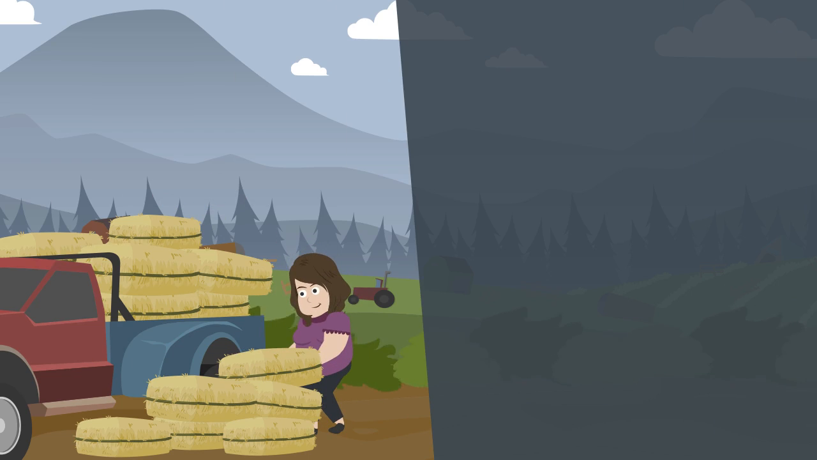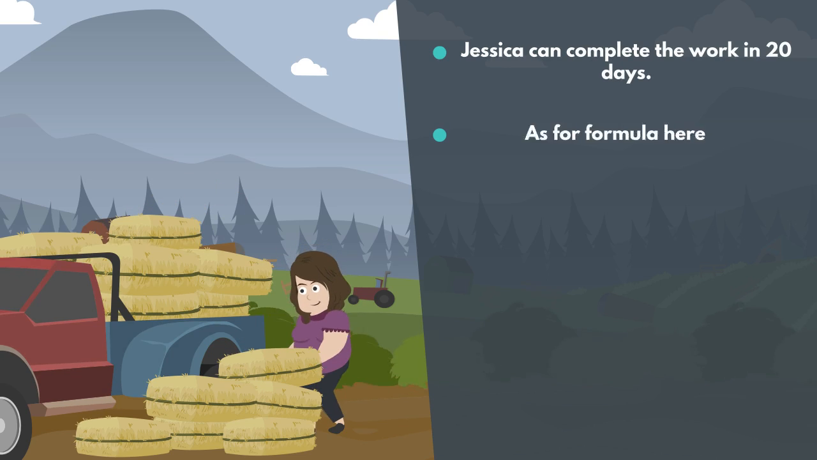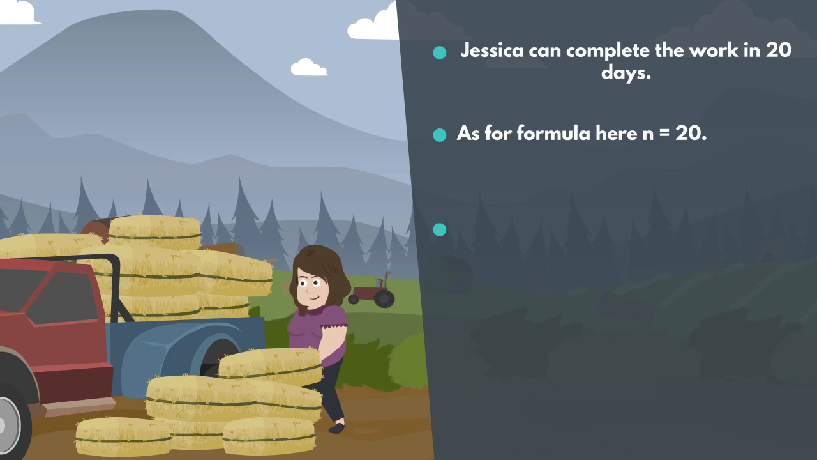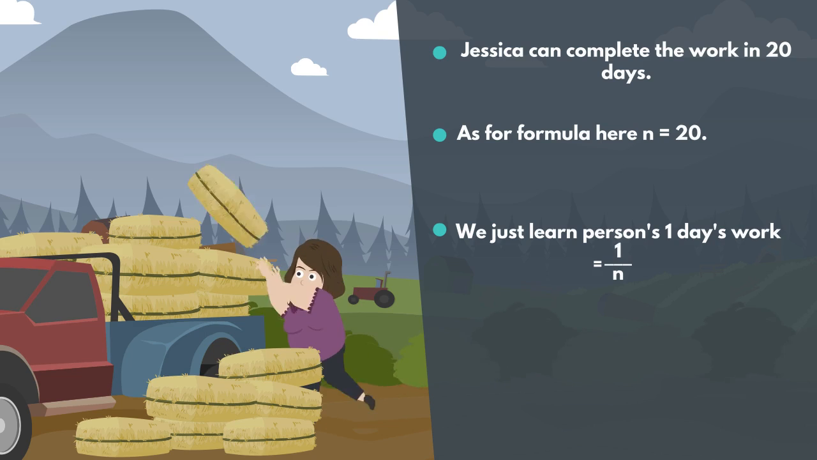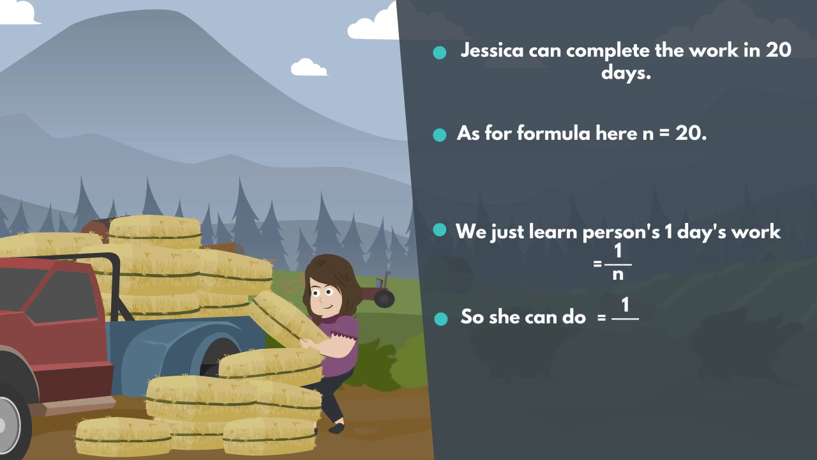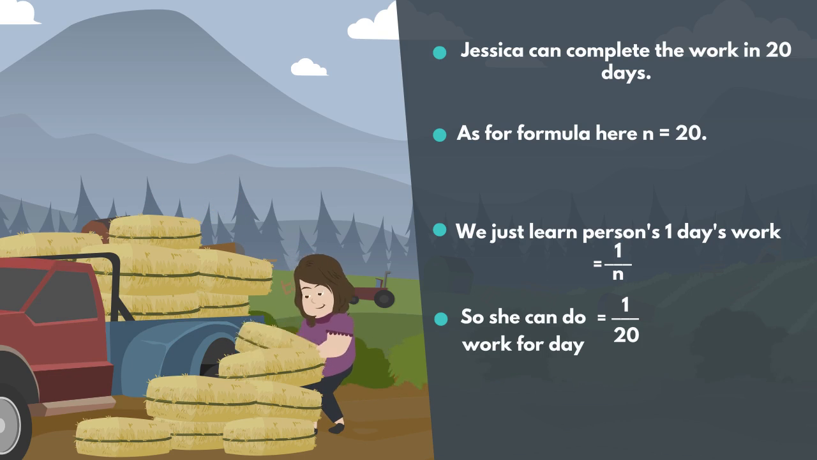Let us see the solution. From the question, Jessica can complete the work in 20 days. That is, here n is equal to 20. From the formula, a person's 1 day's work is 1 by n. So here 1 by 20. So Jessica's 1 day's work is 1 by 20.